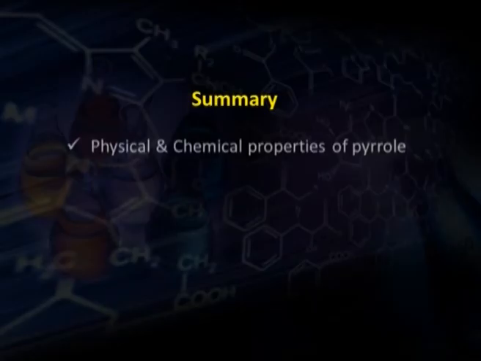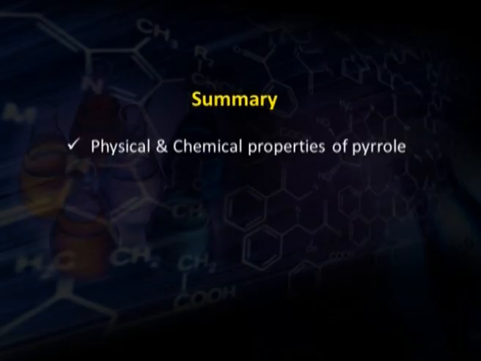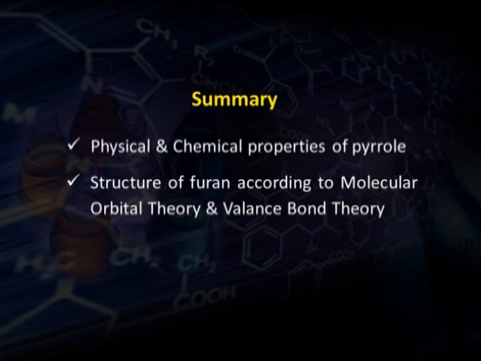So, you see that in this episode we studied the physical and chemical properties of pyrrole, how it is very reactive and what is the cause of its high reactivity, and how it gives electrophilic substitution reactions. We also studied the structure of furan, and we have seen that the structure of furan is quite similar to the structure of pyrrole. It also shows aromatic character.